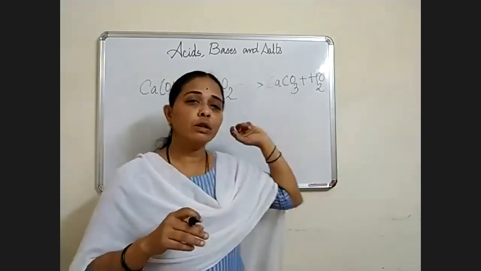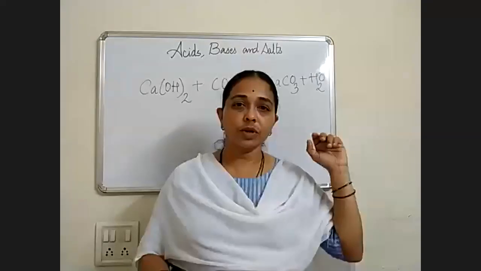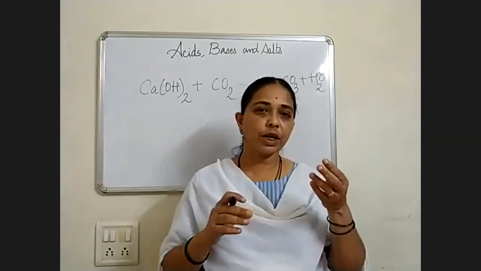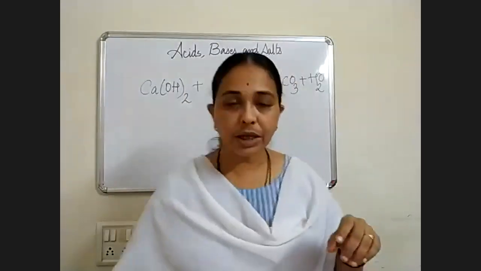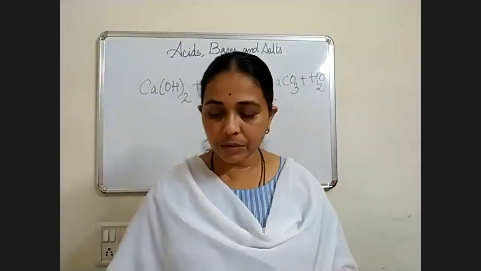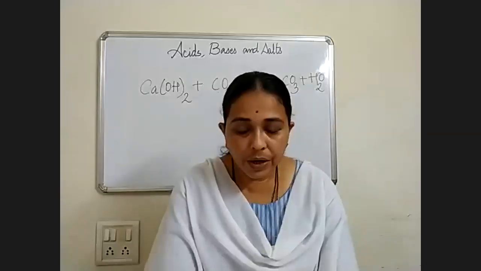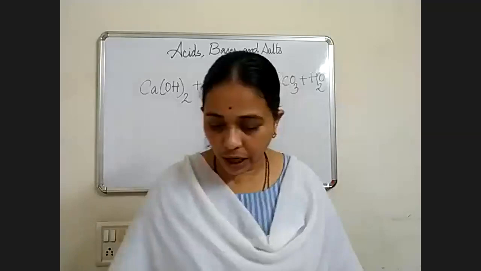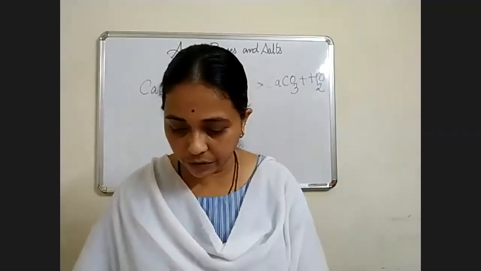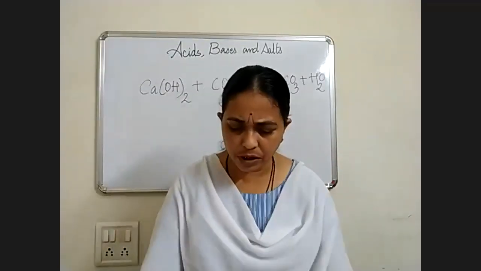Get this on the filter paper. Okay, or wherever you have filtering, you will get this, filter it on it. So that is calcium carbonate, where after this reaction you are going to get calcium carbonate. So types of salts are there that I have discussed with you. Different types of salts are there.